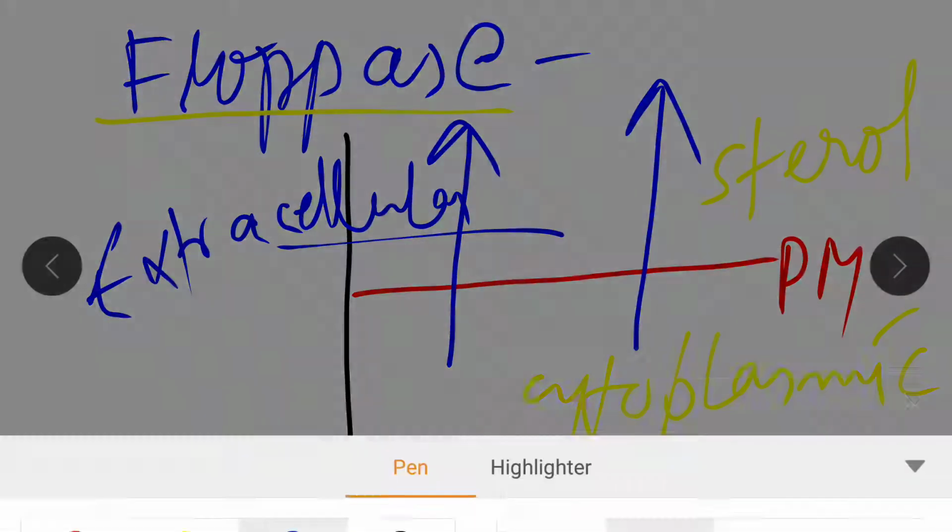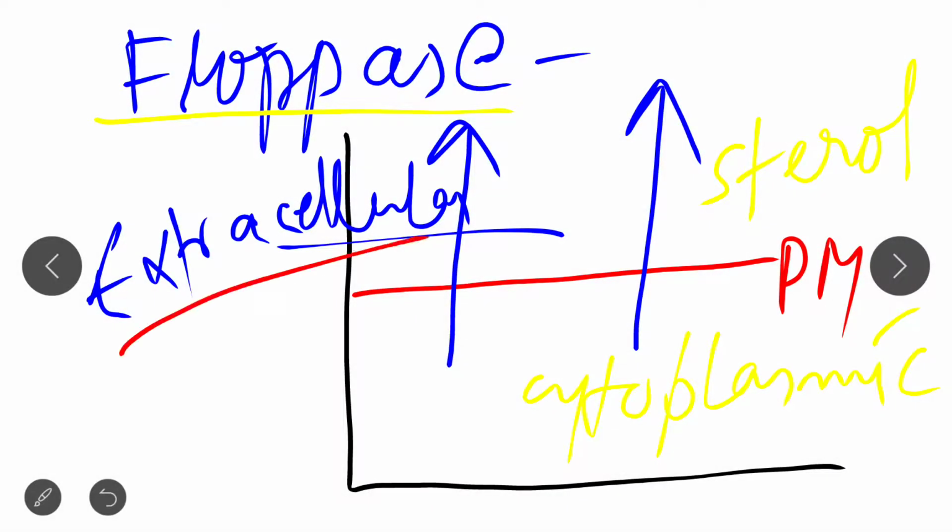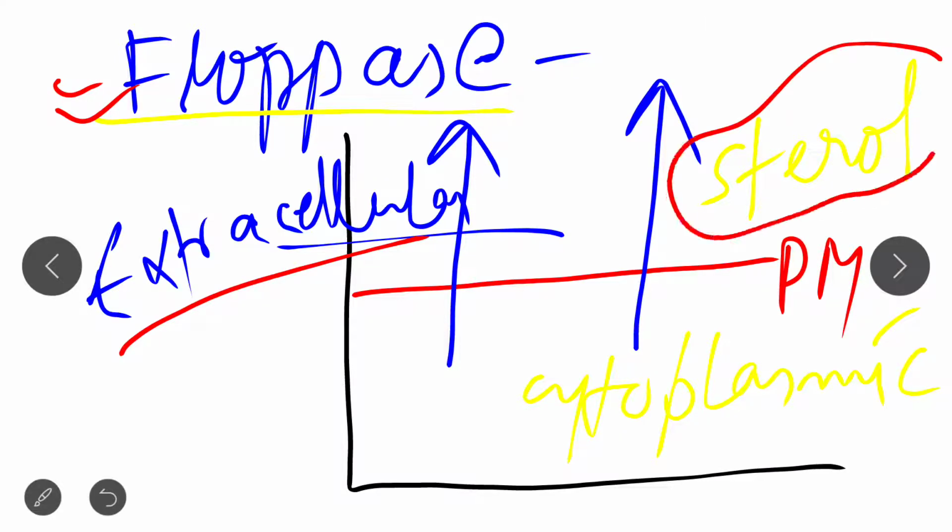Clear? In case of flippase, we saw transfer from the extracellular to the cytoplasmic part of the amine containing phospholipid, while in case of floppase we have seen that it transfers sterol and other phospholipid molecules from the cytoplasmic part to the extracellular part of the plasma membrane.